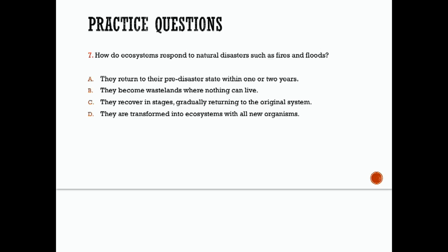So after 50 to 100 years, most ecosystems return to a system similar to the original one. Remember, secondary succession. So out of all the choices, we're going to look at C. They recover in stages, okay, gradually returning to the original system, and hopefully that's its climax community.